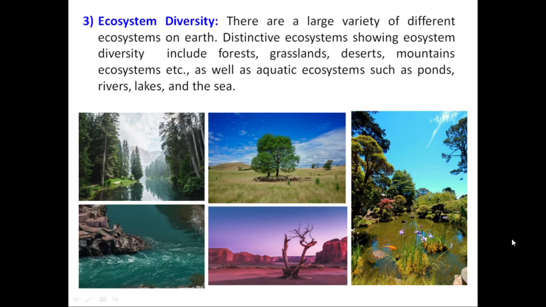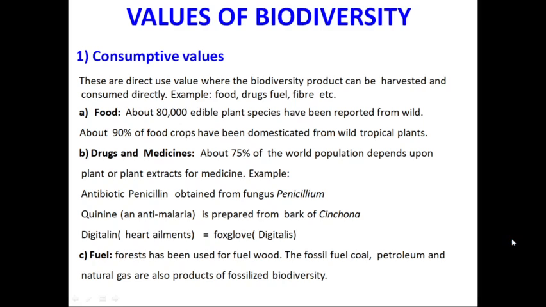This means that on this planet there are different types of ecosystems and they are quite diverse among each other. The distinctive ecosystems showing ecosystem diversity include forests, grasslands, deserts, mountain ecosystems, etc., as well as aquatic ecosystems such as ponds, rivers, lakes and sea. So, the diversity starts at the genetic level and it ends up at the ecosystem level. There are three levels of diversity on this planet: genetic, species as well as ecosystem diversity.